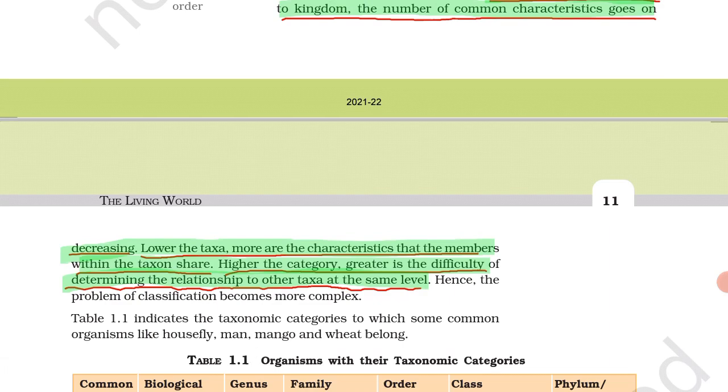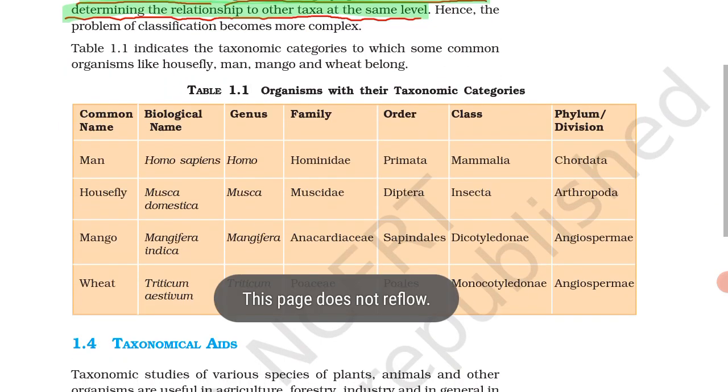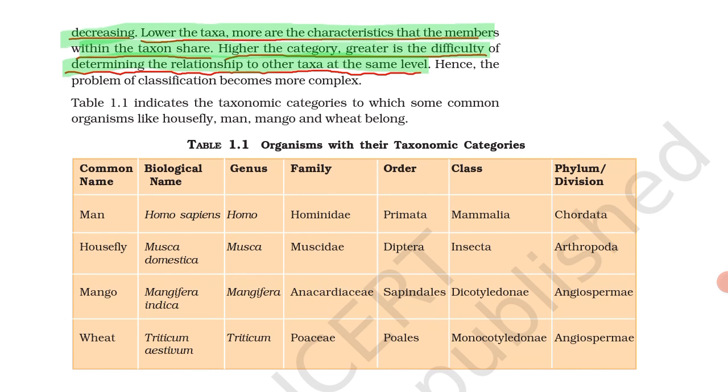Next we will learn table 1.1. From here it is given: common name, biological name, genus, family, order, class, phylum or division. The biological name of man is Homo sapiens. We know the first word, Homo, is the genus.